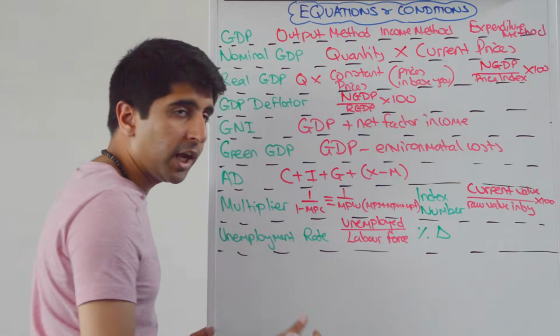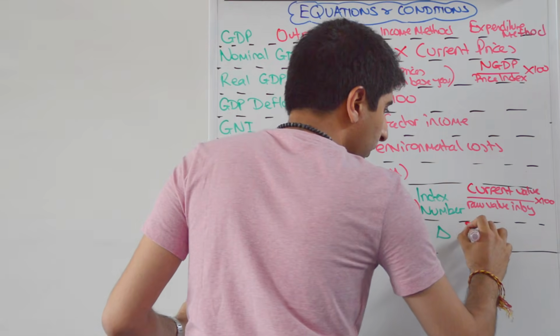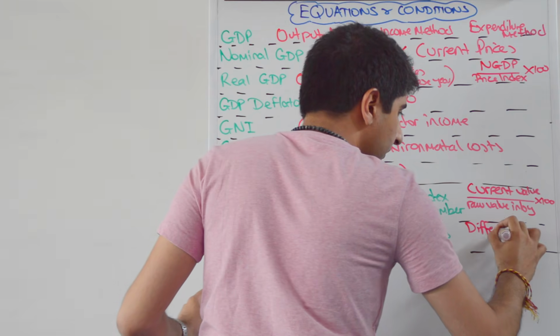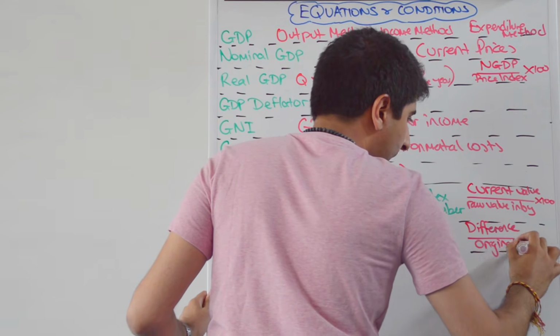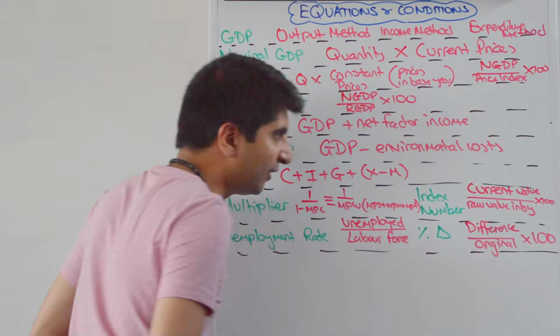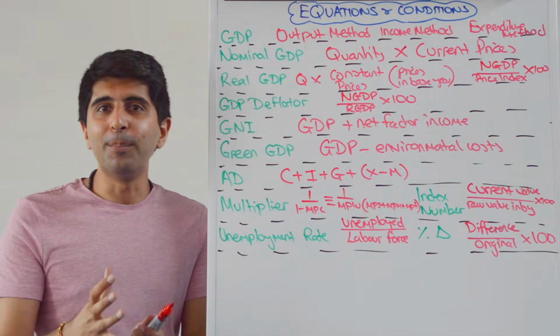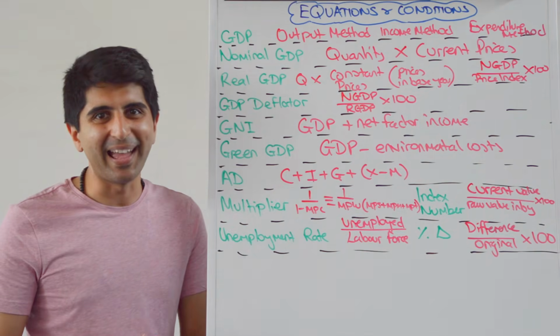And then percentage change. How do you work out percentage change? It is the difference between two numbers divided by the original number, and multiply by 100, and you've got percentage change. Very, very important board of macro equations for you right there.